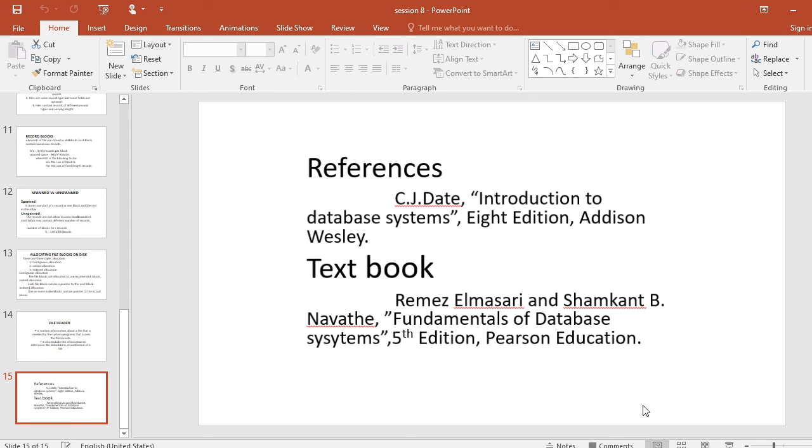The title of the book is Fundamentals of Database Systems. It gives some basic ideas regarding databases, data models, and some important points regarding databases. This textbook, 5th edition, Pearson Education, is also useful. Another textbook is Database Management System as per the new CBCS syllabus for 2nd semester BCA, Bangalore University as well as Bangalore North University, by Chitra Ravi, which is also good for reading and going through this content.